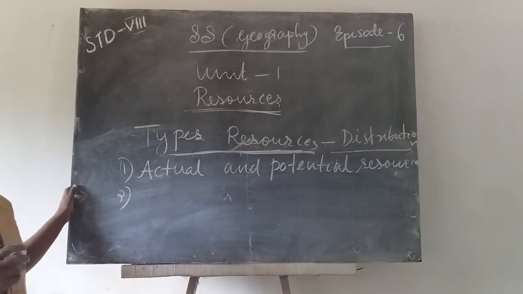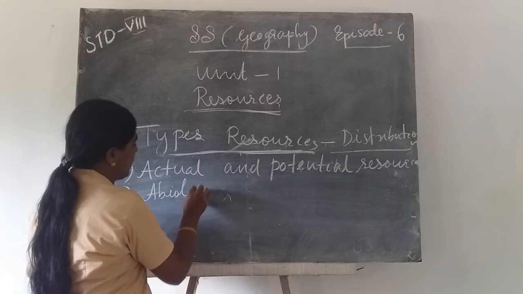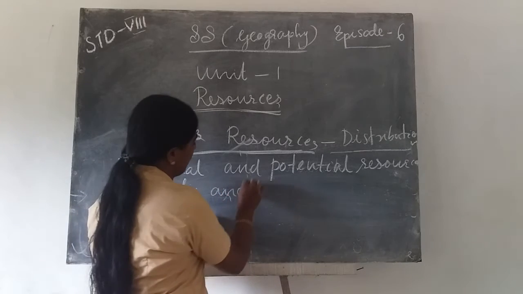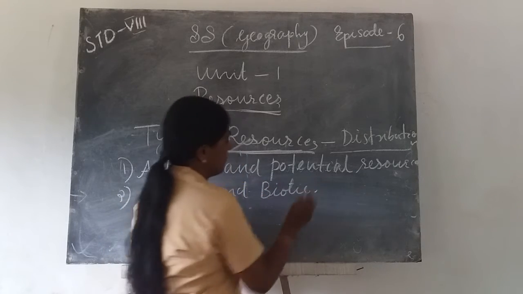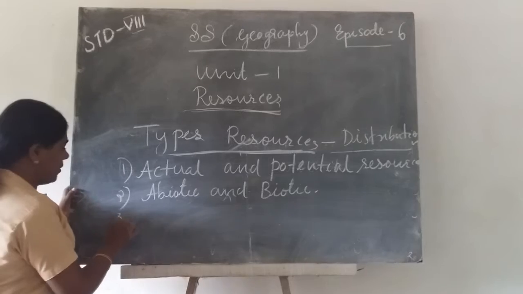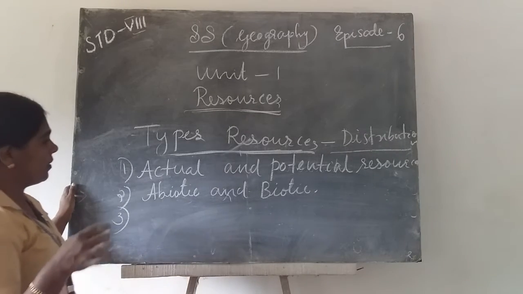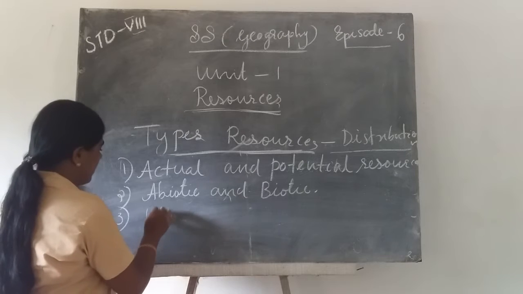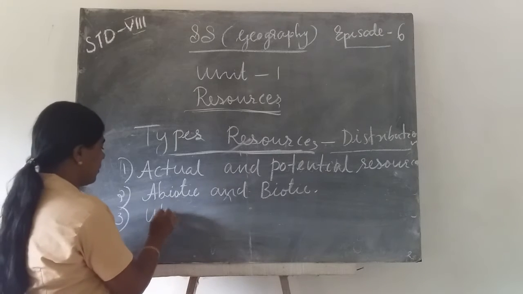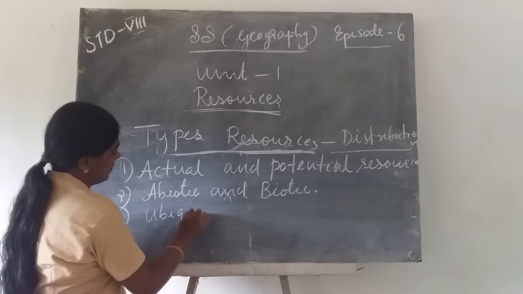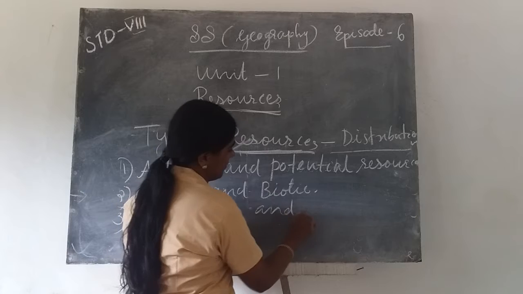On the basis of origin, natural resources can be classified as abiotic and biotic resources. On the basis of distribution, we can classify natural resources as ubiquitous and localized resources.